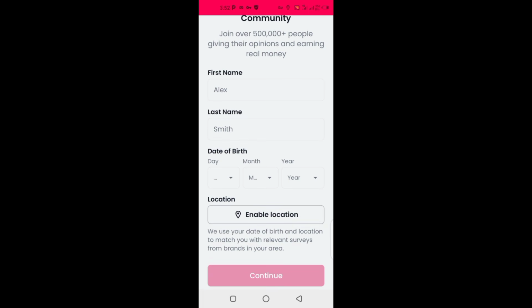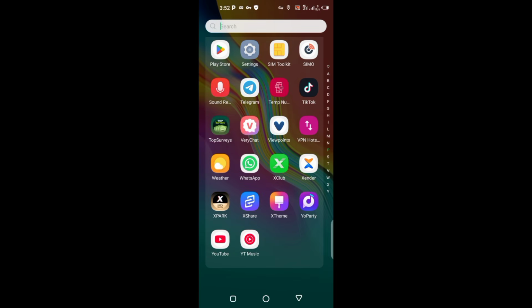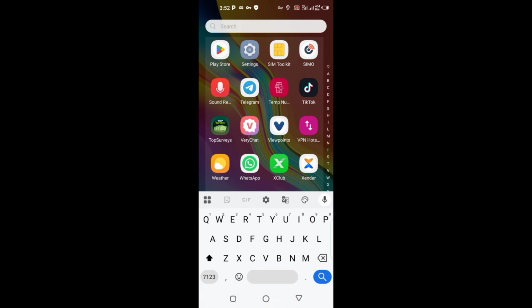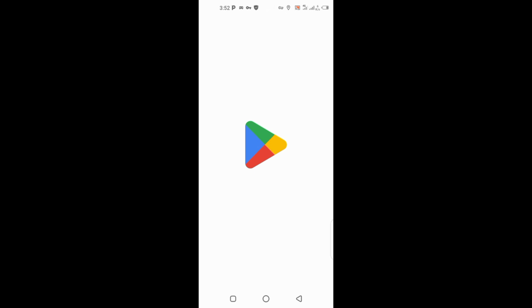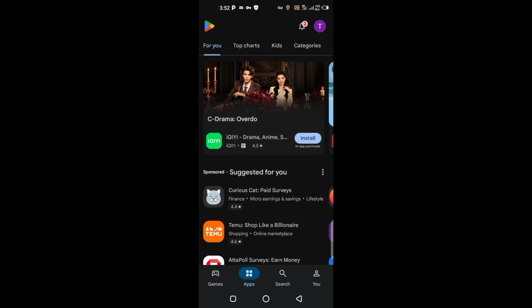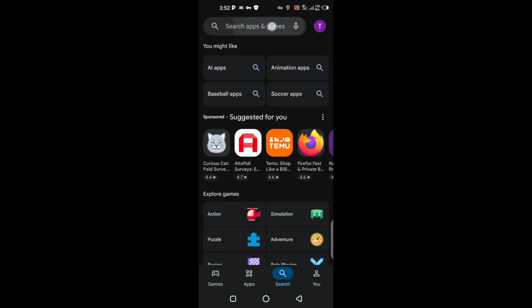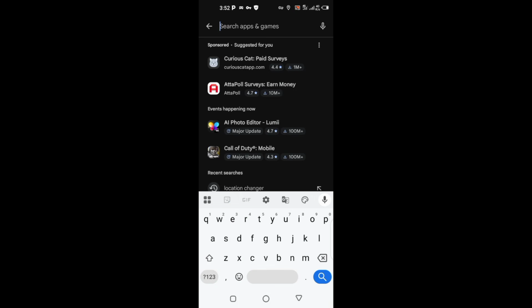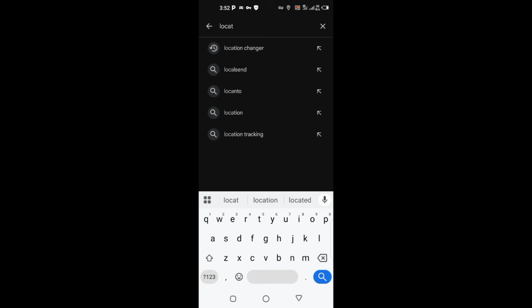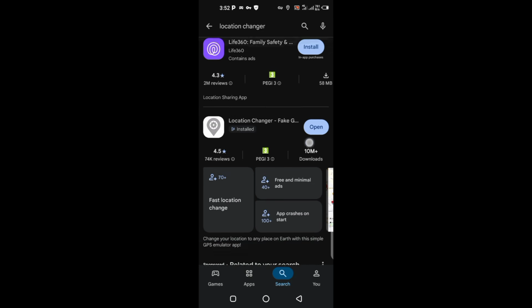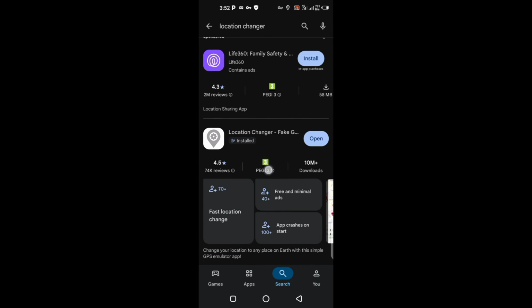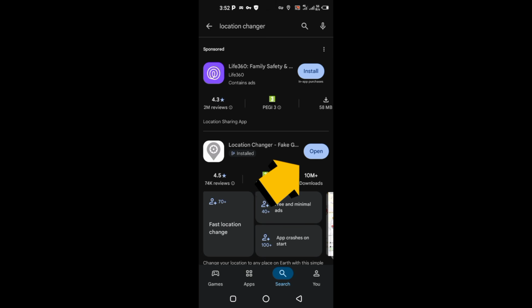When you click on start earning, this is what you are going to do. Just go to your Play Store and search for location changer. I'm not saying that these settings will work for everybody, but at least 95% of you watching this video, once you follow these simple steps I'm sharing, it is going to work. Search for it, then click on this particular one and download. After downloading it, you click on open.